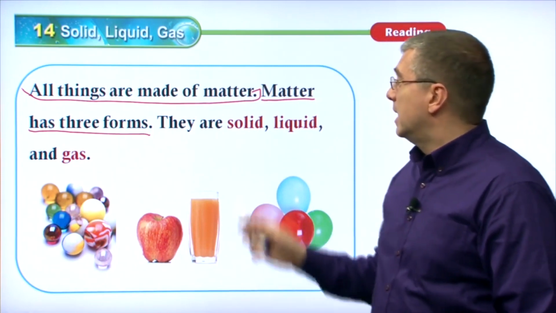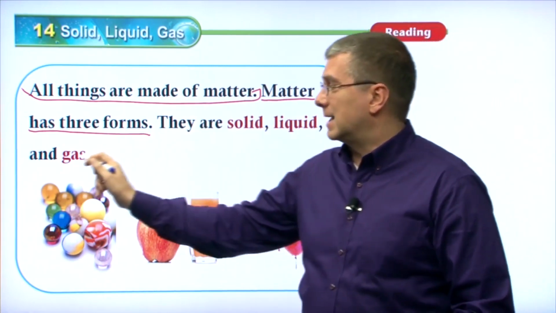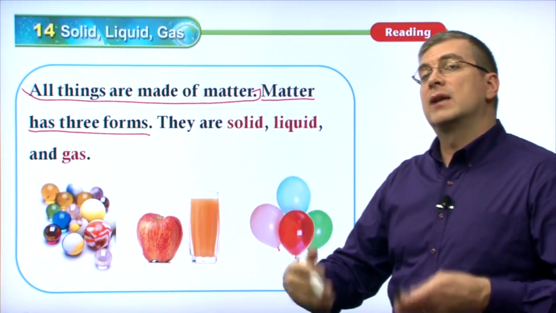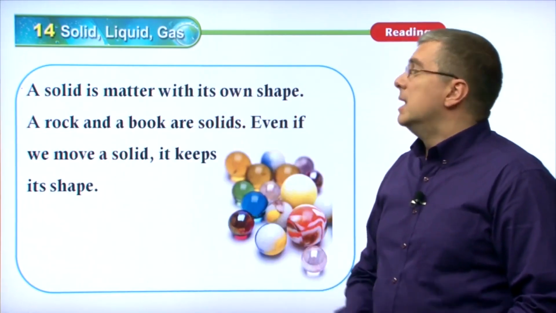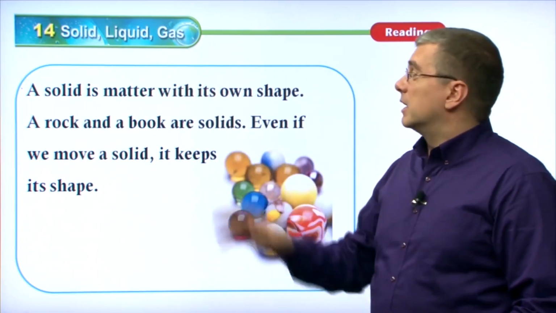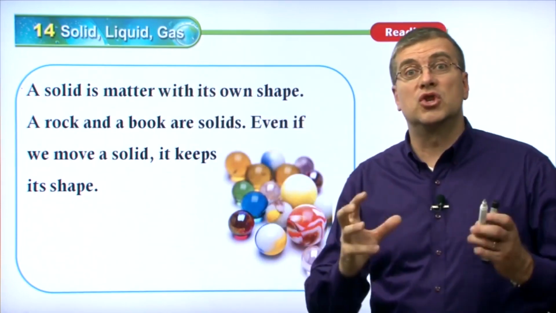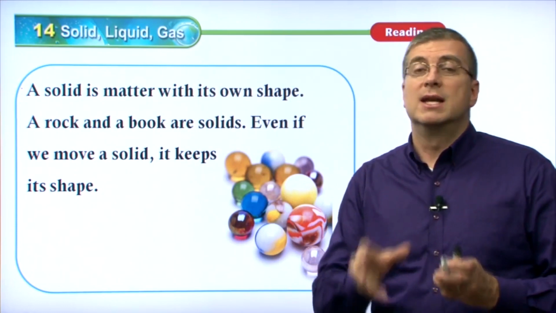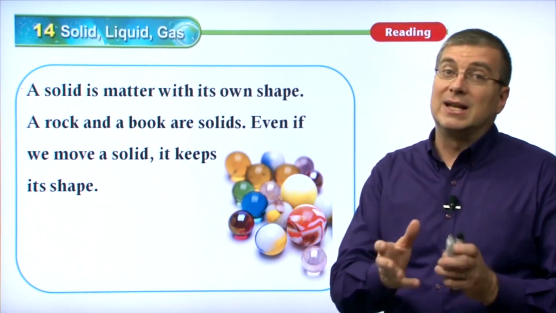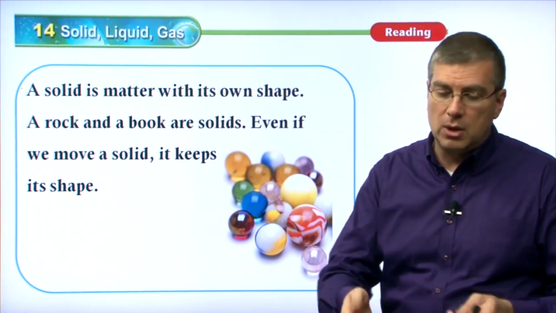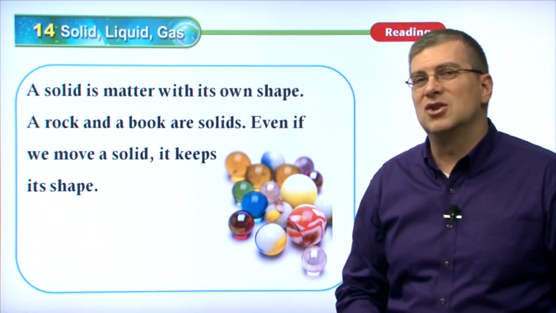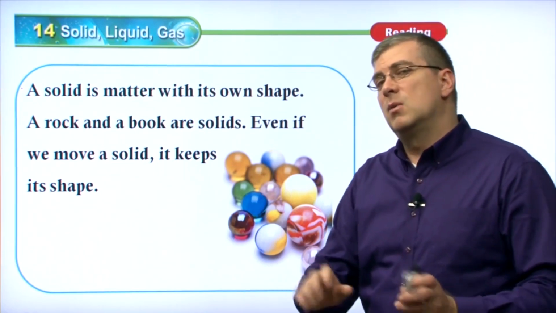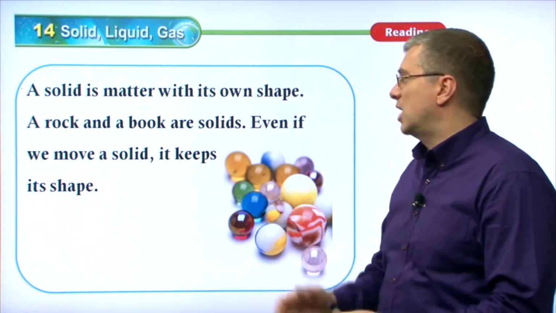What are the 3 forms? They are solid, liquid, and gas. So now we're going to find out some more details about these 3 different forms. So we start off with a solid. A solid is matter with its own shape. It has its own shape. The shape doesn't change by itself, right? If we come along, we knock on it or something, some force is applied to it, then it might change shape. But by itself, it won't change shape.